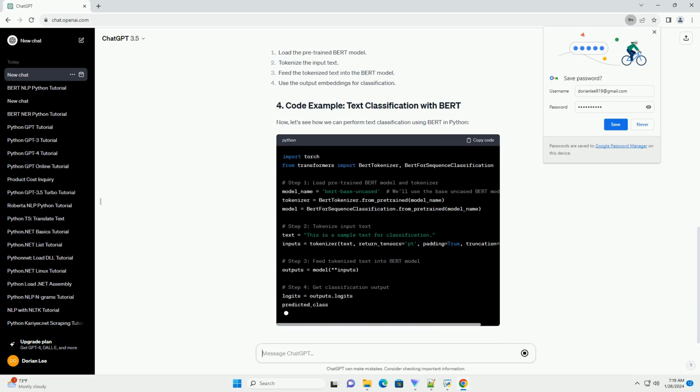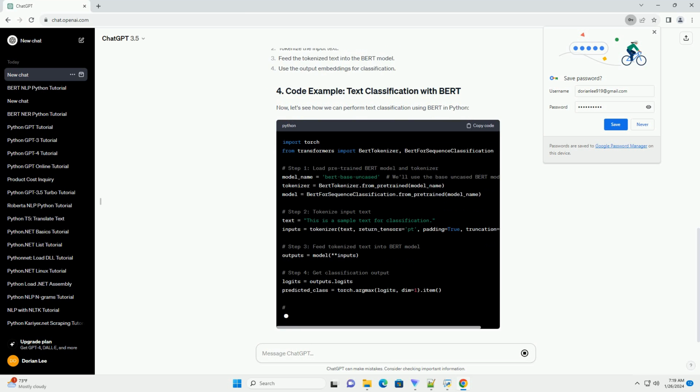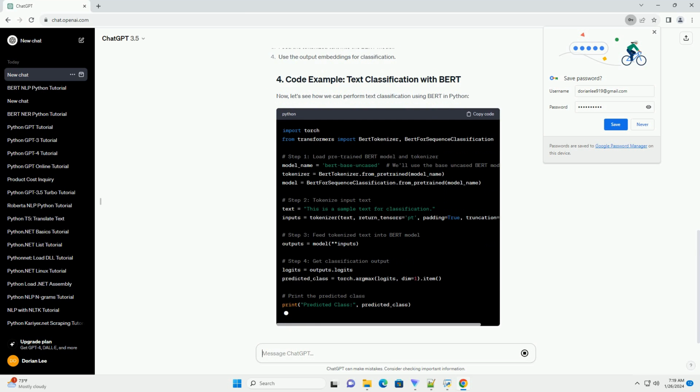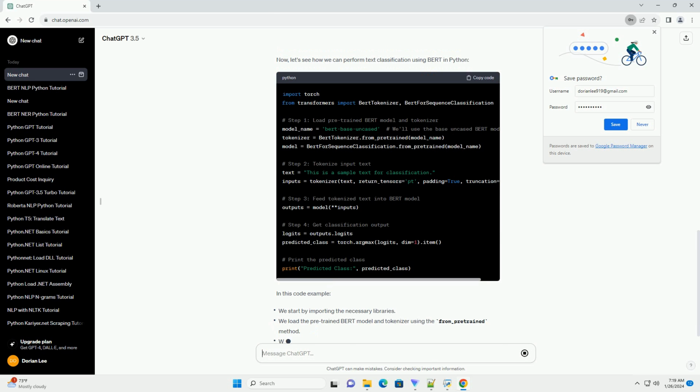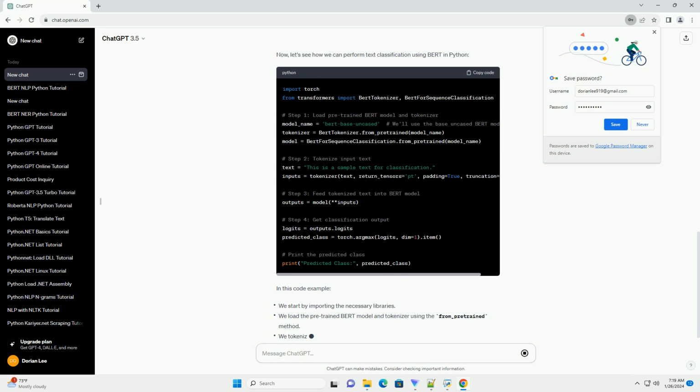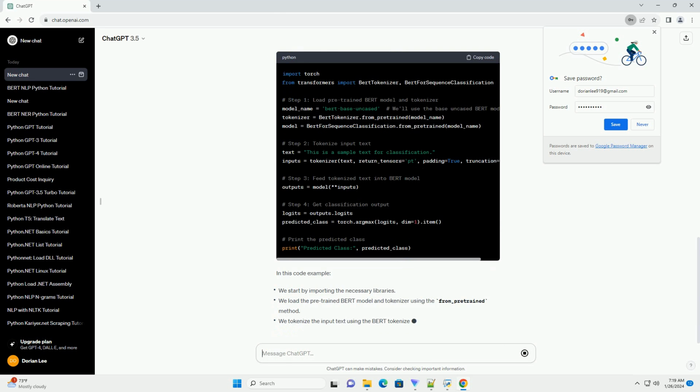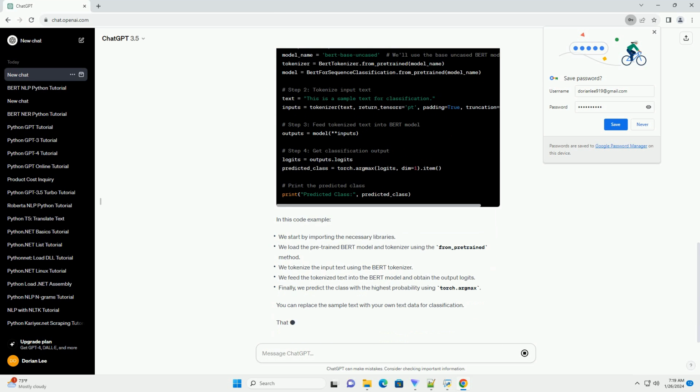Text classification is a common NLP task where the goal is to classify text documents into predefined categories. We'll use BERT to perform text classification in this tutorial. The general steps for using BERT for text classification are as follows.